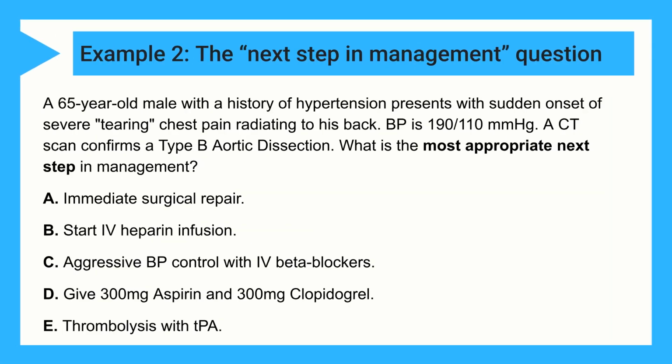Next example. A 65-year-old male with a history of hypertension presents with sudden onset of severe tearing chest pain radiating to his back. BP is 190 over 110 mm mercury. A CT scan confirms a type B aortic dissection. What is the most appropriate next step in management?